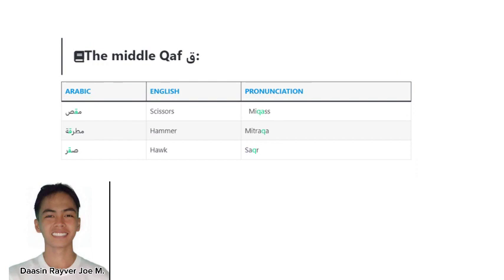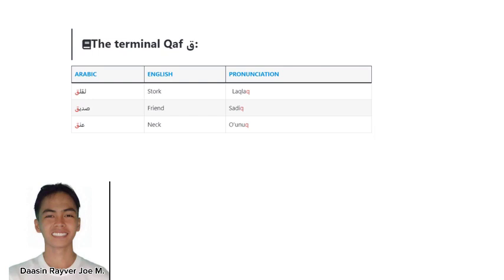For the middle Kaf, we have scissors, which is pronounced mokas. We have hammer, which is pronounced mitraka, and we have hawk, which is pronounced sakir. And for the terminal Kaf, we have stork, which is pronounced lak lak, and we have friend, which is pronounced Sadiq, and we have neck, which is pronounced Onuka.